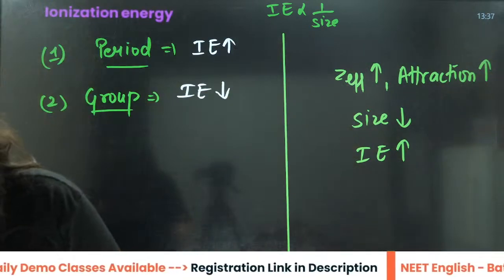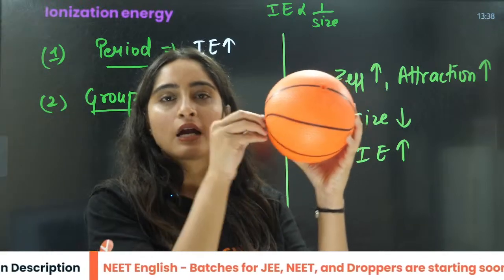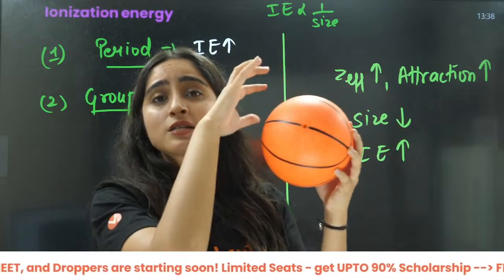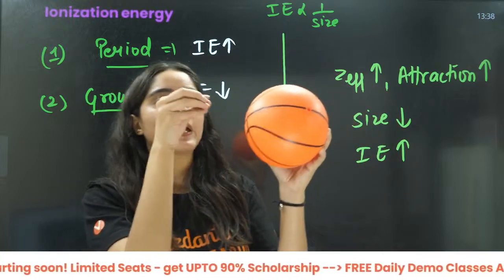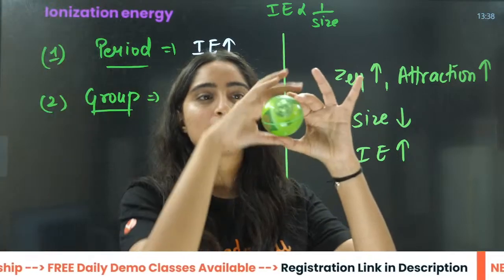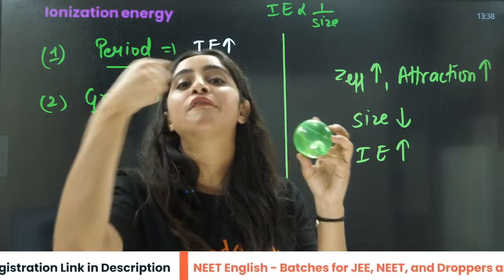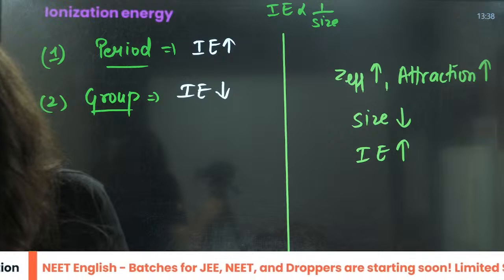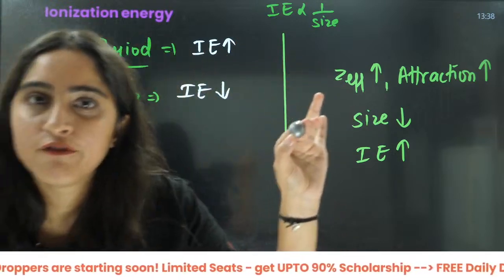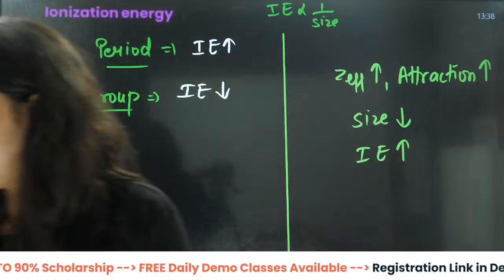If I talk about these two things, there is first this thing. This is a bigger size. Taking out the electron from here is easy because there is a nucleus inside it. It is very easy to take out the electron from here. Then I talk about this thing, right? In this, the size is smaller. Now it is closer to the nucleus, so it is difficult to take out the electron. When we compare these two things, right? Okay?